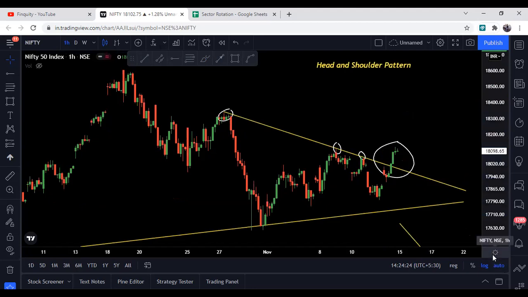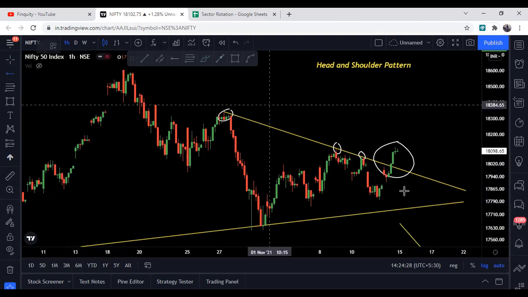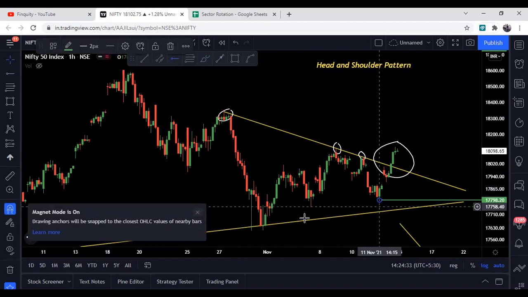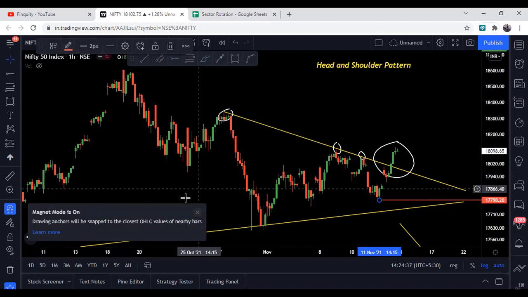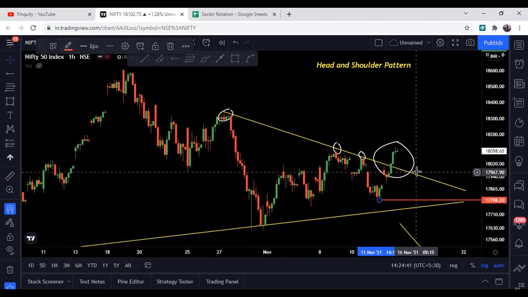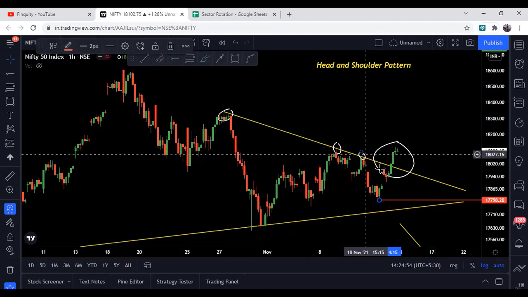This breakout will fail if Nifty closes below this support level, which is the stop loss for the breakout, and that level is 17,800. Otherwise, one can buy Nifty futures, or one can buy Nifty Bees as well, and wait for a target of around 18,750, which is a good short-term target based on this breakout.